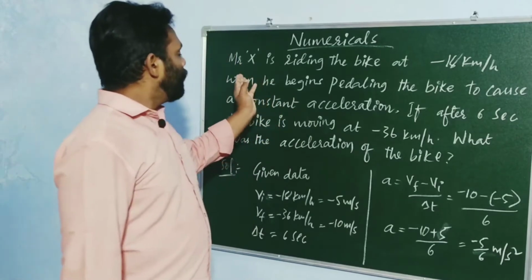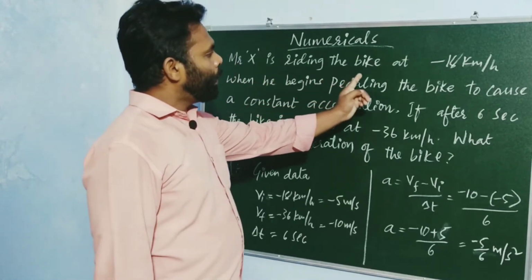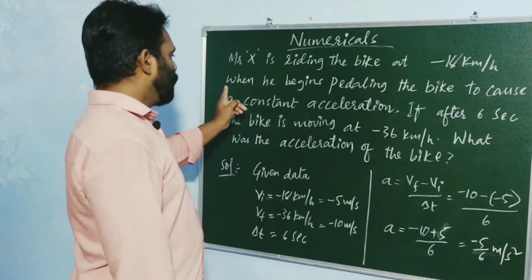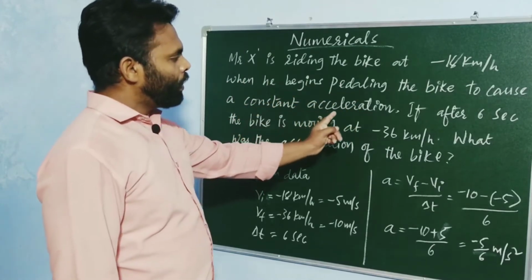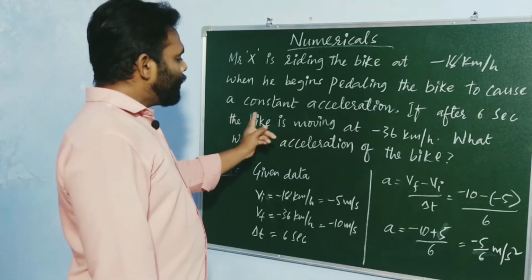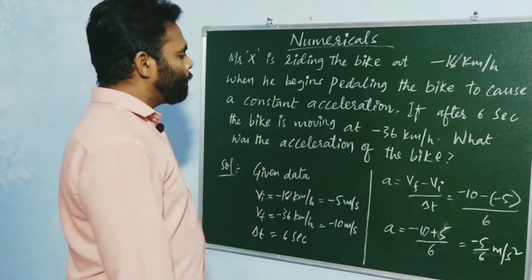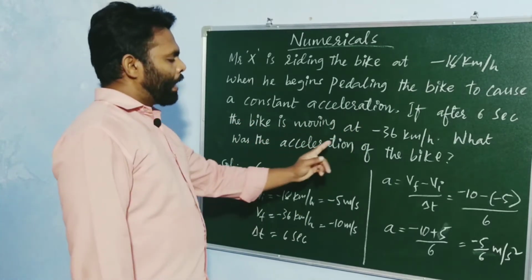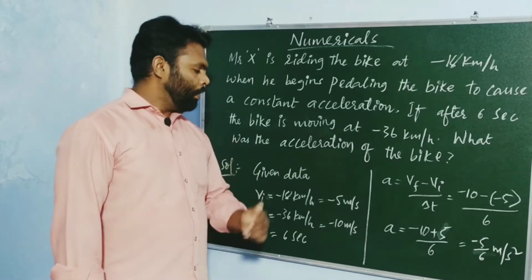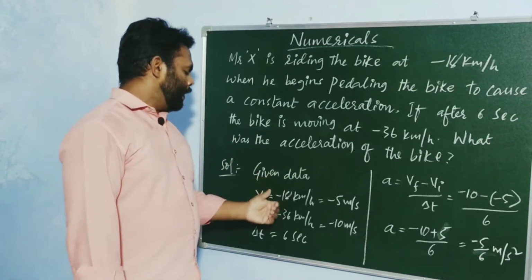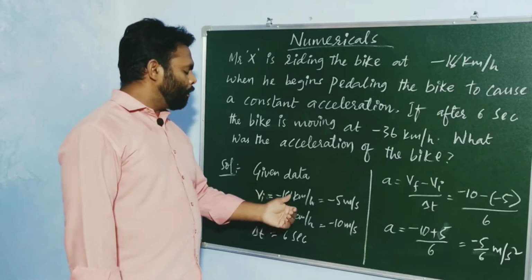In this numerical, Mr. X is riding the bike at -18 km/h. When he begins pedaling the bike to cause a constant acceleration, if after 6 seconds the bike is moving at -36 km/h, what was the acceleration of the bike? Here we need to calculate the acceleration of the bike. So, given data, initial velocity is -18 km/h.